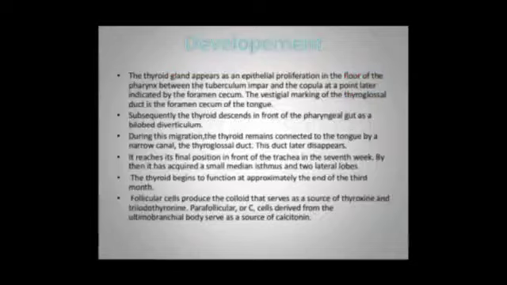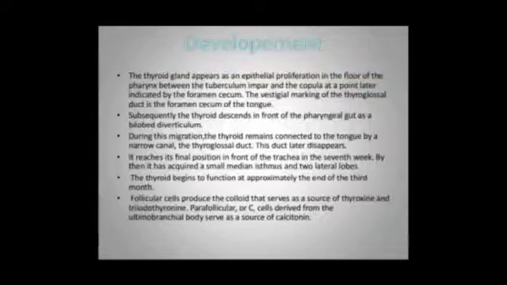Subsequently, the thyroid descends in front of pharyngeal gut as a bilobed diverticulum. During this migration, the thyroid remains connected to the tongue by a narrow canal, that is the thyroglossal duct. This duct later disappears. It reaches its final point in front of trachea in the 7th week. By then, it has acquired a small median isthmus and two lateral lobes.